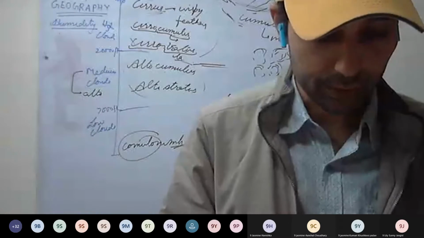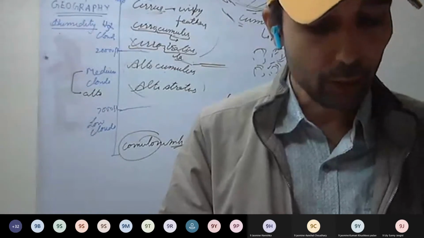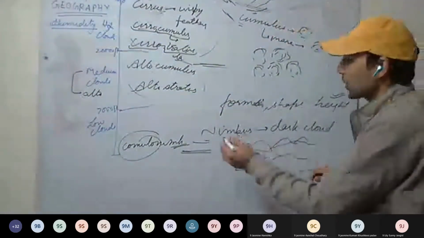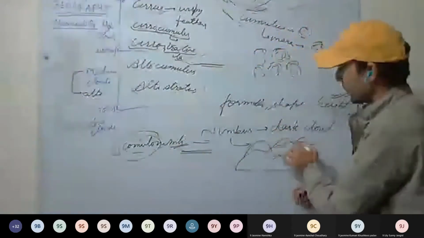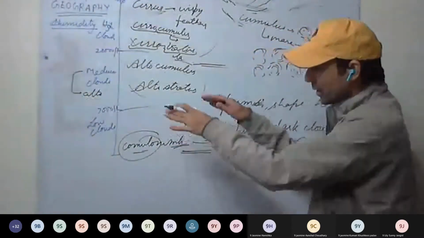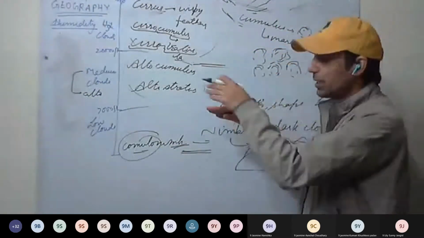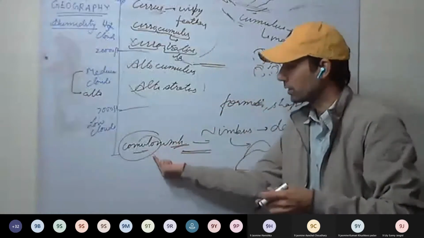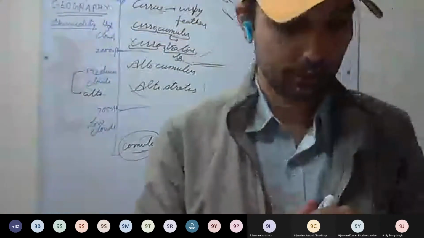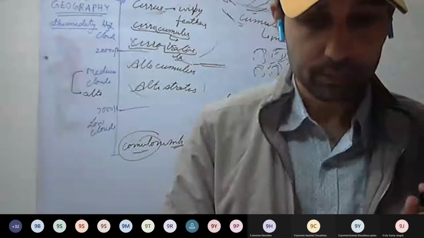Nimbostratus, okay? And stratocumulus will be a mixture of cumulus and stratus. Cumulus clouds that are arranged in layers, a little bit more layered, are called stratocumulus.